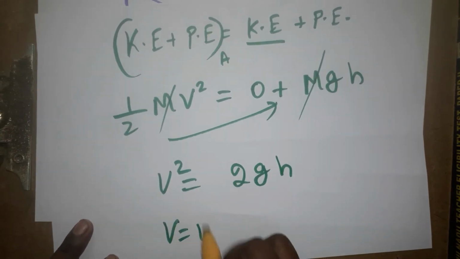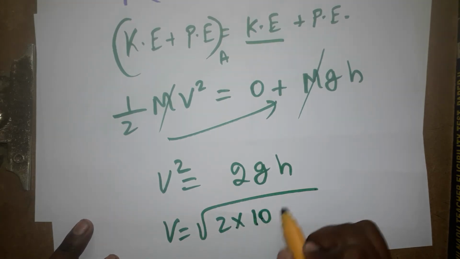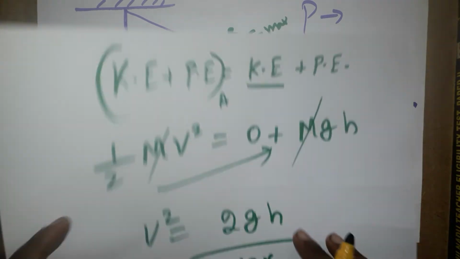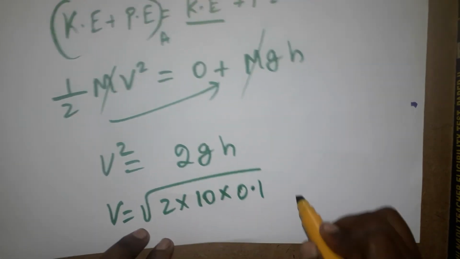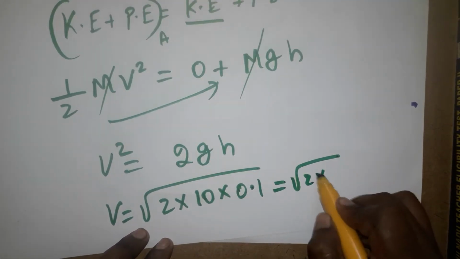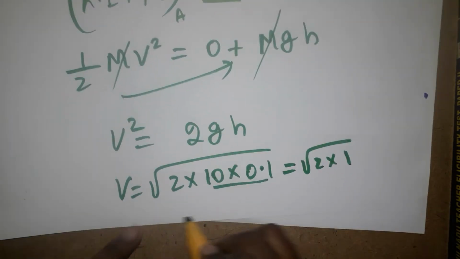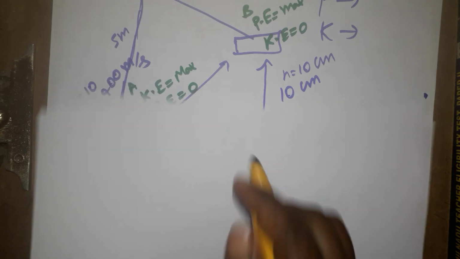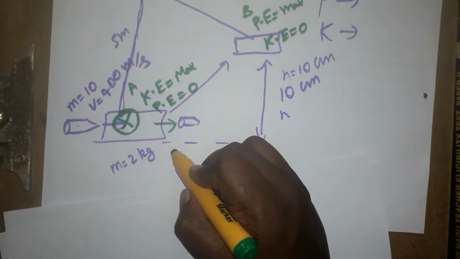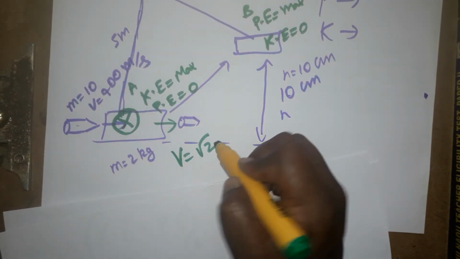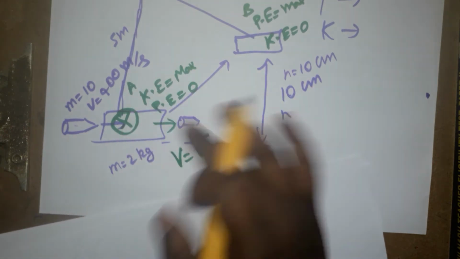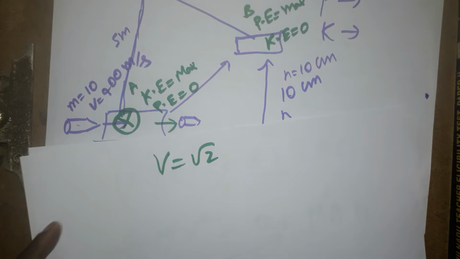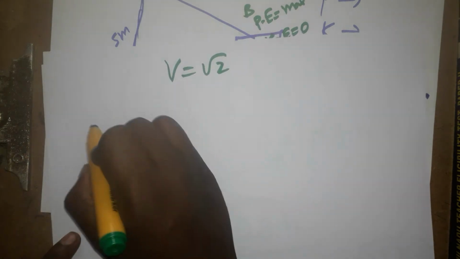V is equal to root of 2 g h, where g is 10 and h, the height raised, is 10 centimeter, which we can write as 0.1 meter. So root of 2 into 10 into 0.1, the multiplication gives 1, so v is root 2. So the initial velocity of the block, when it started moving, is root 2. Now momentum is conserved.